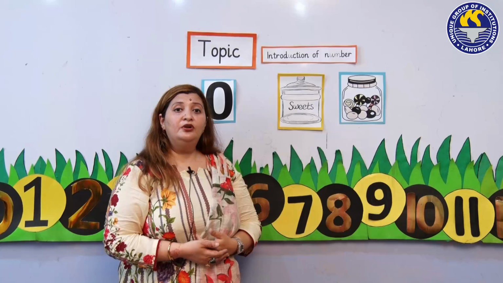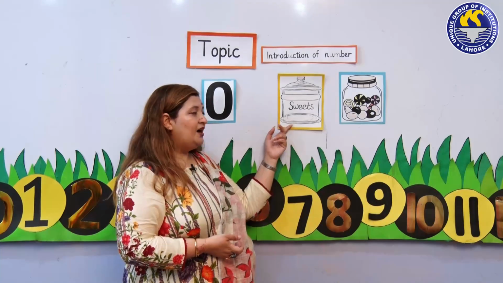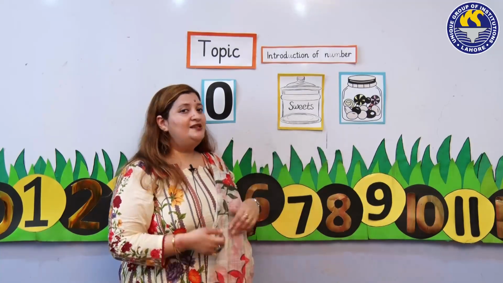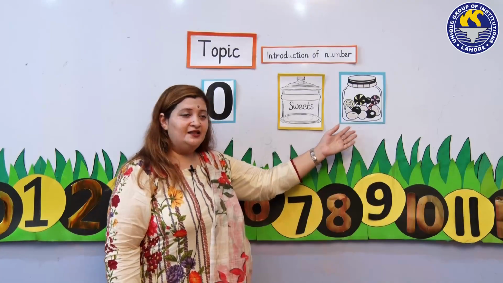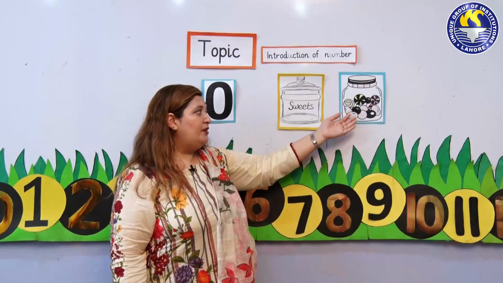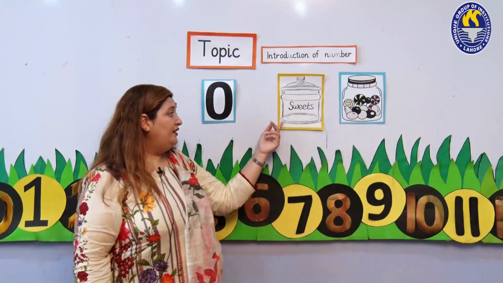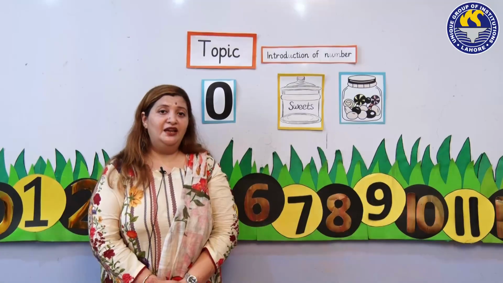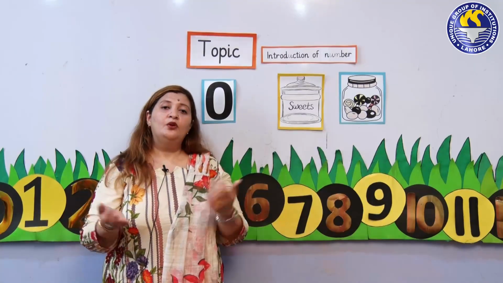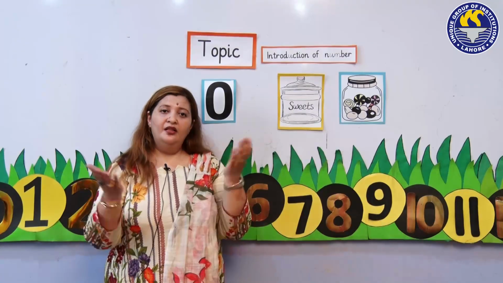This jar is completely empty. There are no candies. And this jar is full of candies. So many candies. There are lots of candies in this jar. And there are 0 candies. So 0 means nothing.